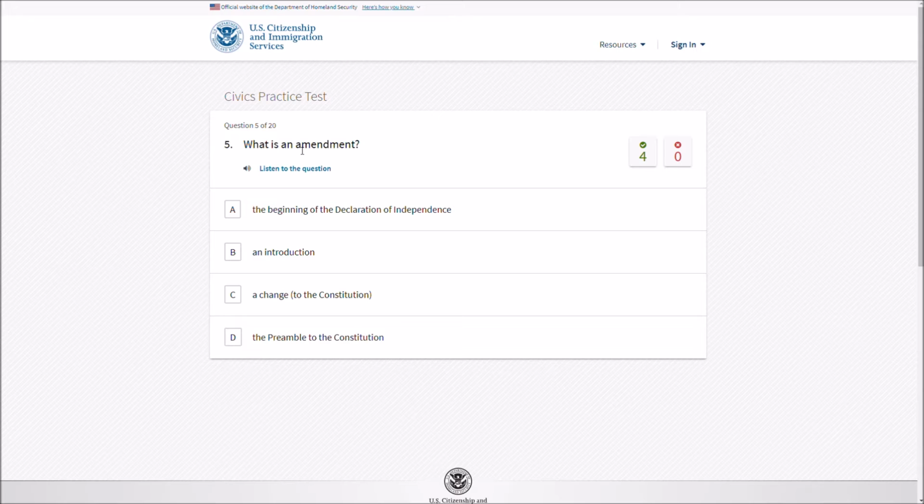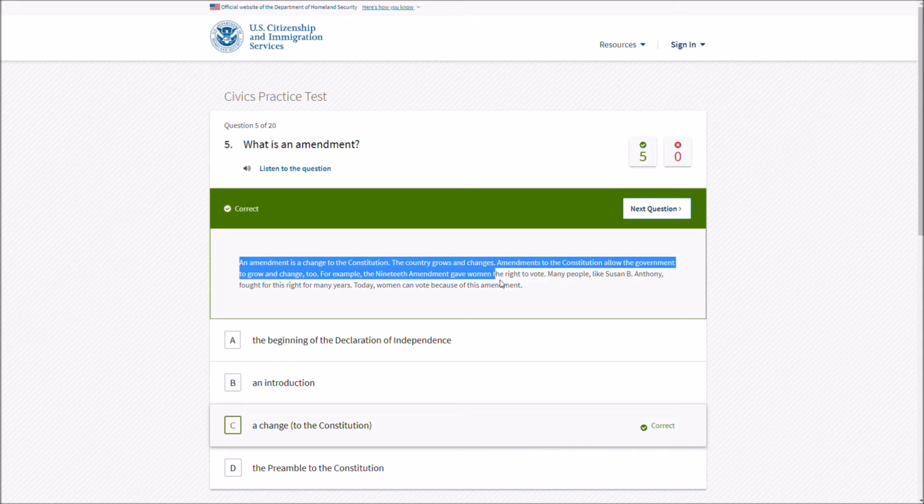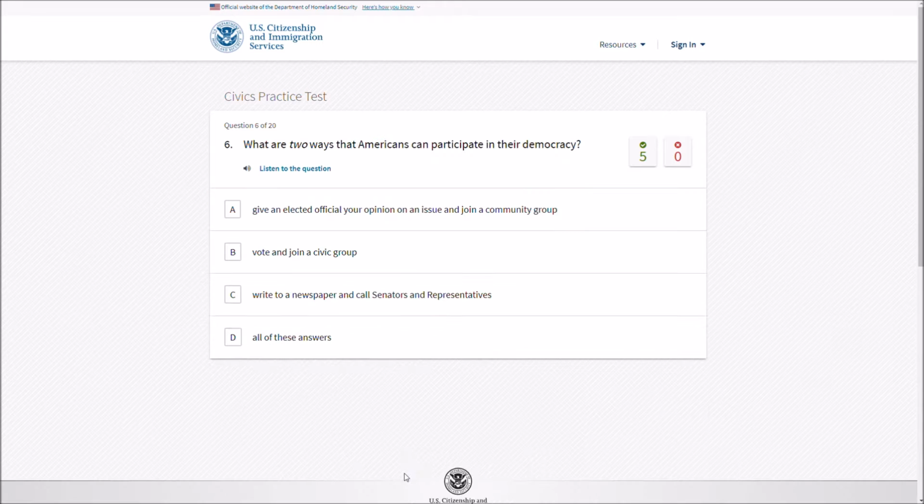What is an amendment? A change to the Constitution? I guess that's right. Yeah. An amendment is a change to the Constitution. As the country grows and grows, amendments to the Constitution allow government to grow and change too. For example, the 19th Amendment gave women the right to vote. Many people like Susan B. Anthony fought for this right for many years. Today, women can vote because of this amendment.